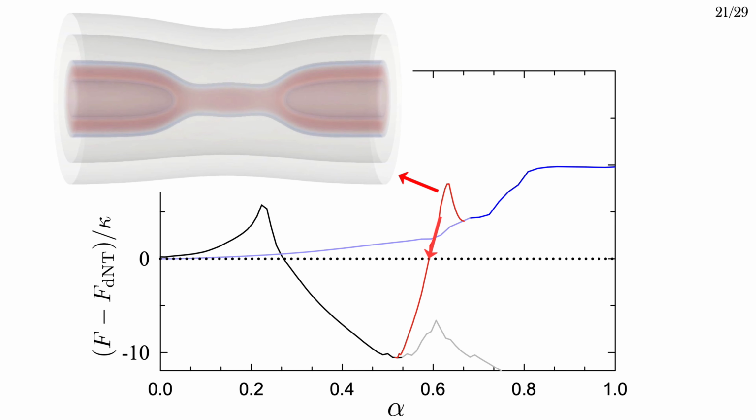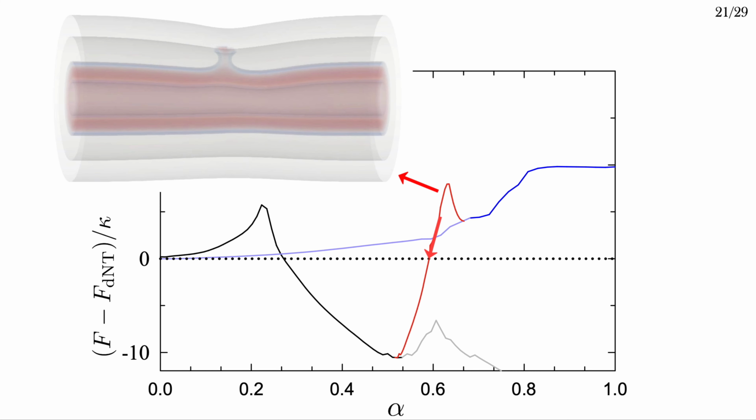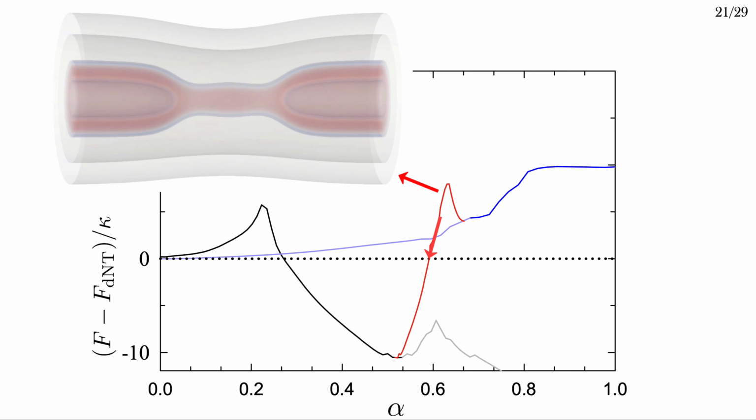The system also has other options starting from the stalk state. Rather than expanding the stalk into a hemifusion diaphragm, it can use it to catalyze the fission of the inner tube. This fission-by-fusion mechanism seems like it might help explain some results seen by experimentalists with whom we've been collaborating, and it's more relevant at lower tensions than the ones shown here. For details, check out the other video on double tube fission, or our paper on the topic, both of which are linked in the description.